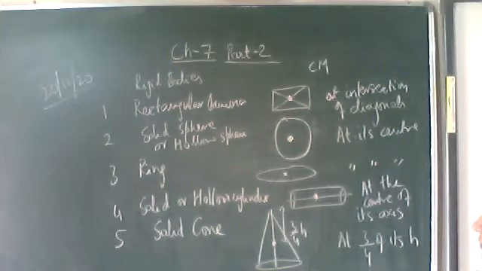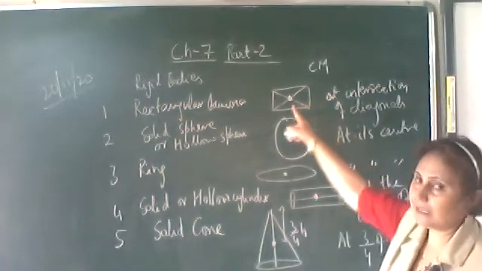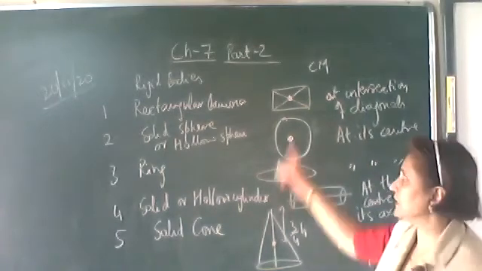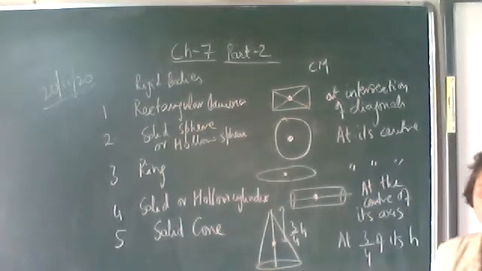Note it down. These are a few rigid bodies whose center of mass lies at the geometrical center. For geometrically shaped figures, it will lie at its geometrical center. Rectangular lamina, or if it is a square lamina also, at the intersection of its diagonals.